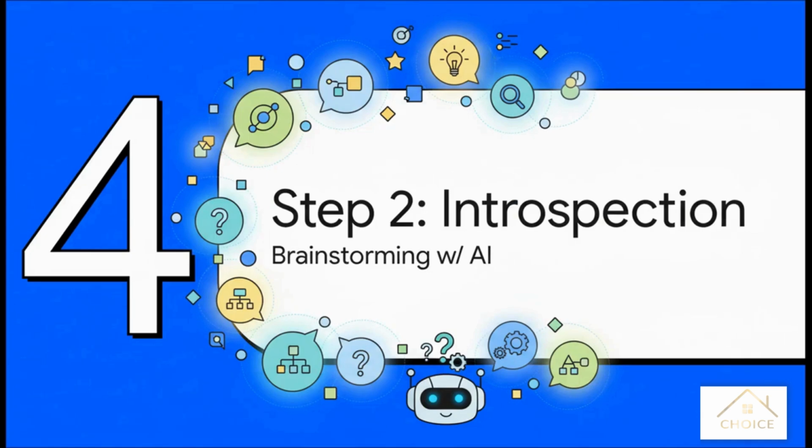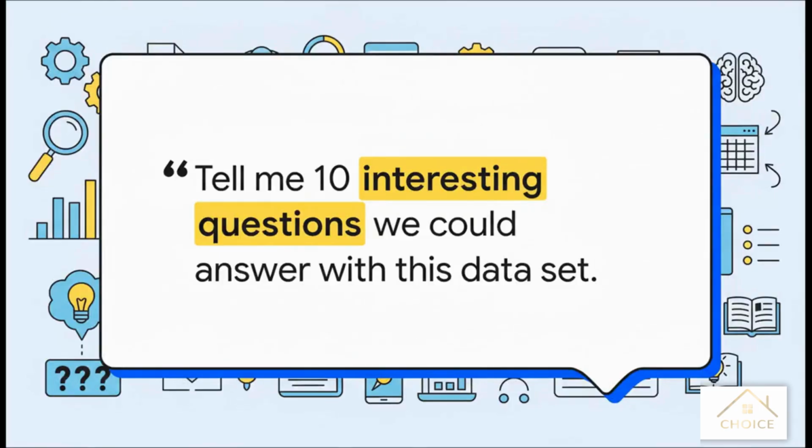Now let's build on that with step 2, introspection. We know what data we have, so the next goal is to brainstorm all the interesting questions we could potentially answer with it. This is where we ask the AI to get creative with us. This prompt is fantastic because it does two things at once. First, it helps bring up insights that we might not have thought of on our own.